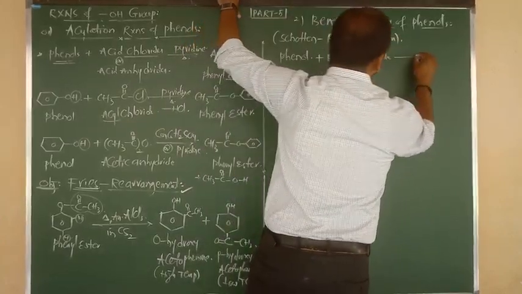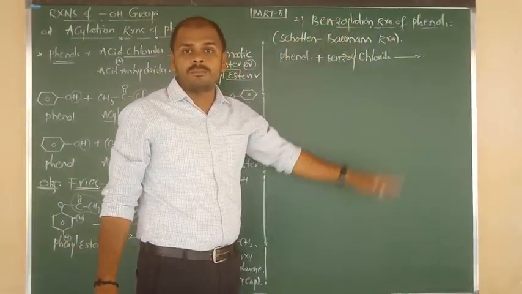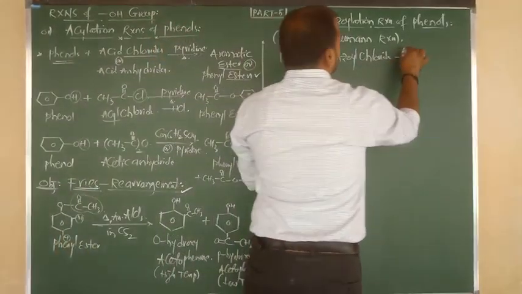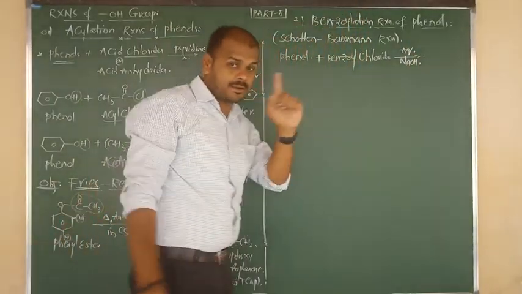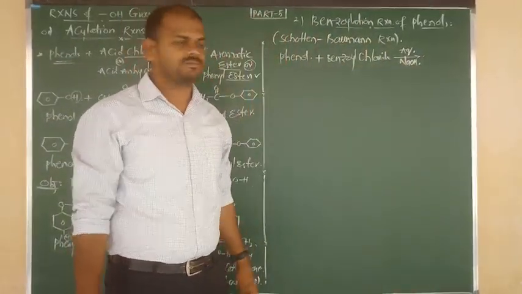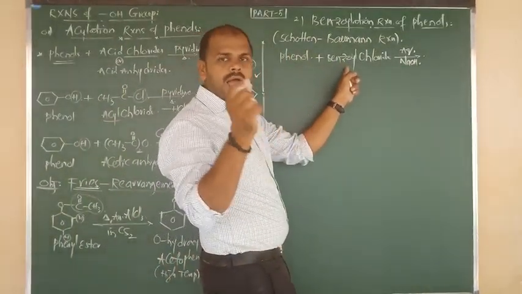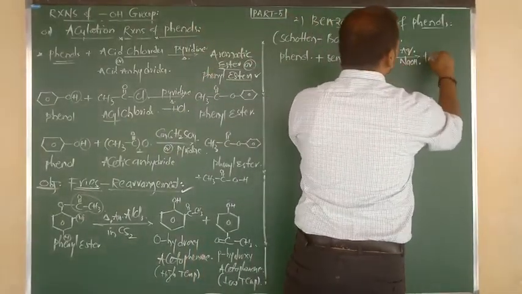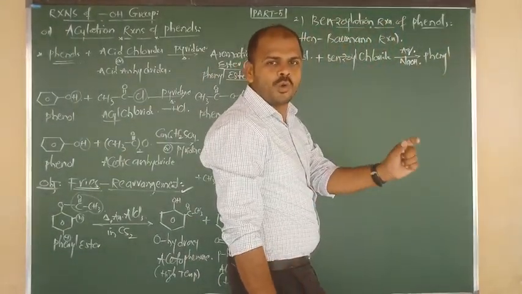But here you should remember 100%. By mistake do not write pyridine here. In Schotten Baumann, a suitable catalyst has to be used. That is nothing but aqueous sodium hydroxide. This you have to fix. Be careful. What is the catalyst in Schotten Baumann reaction? Aqueous sodium hydroxide. Good. So phenol on reaction with benzoyl chloride, not benzyl, in presence of aqueous NaOH forms the product. The product name is phenyl benzoate.